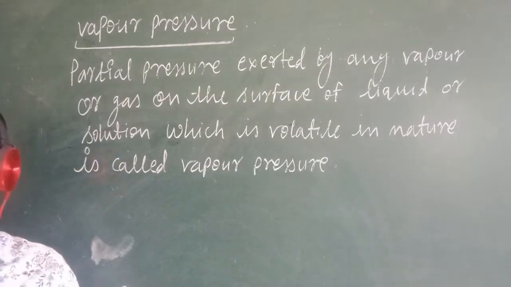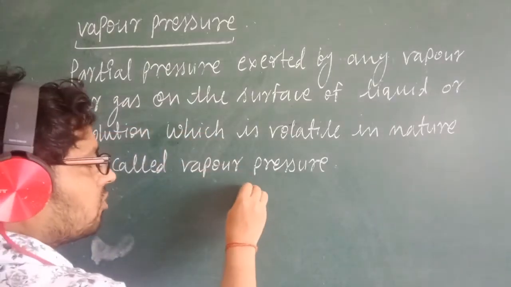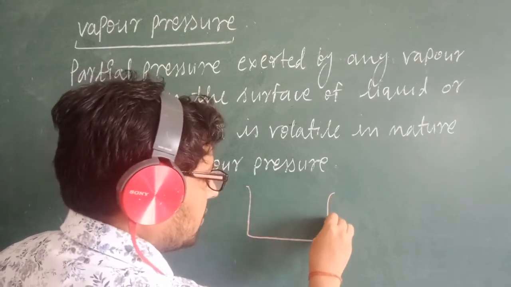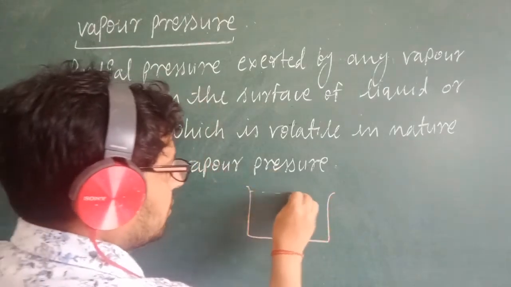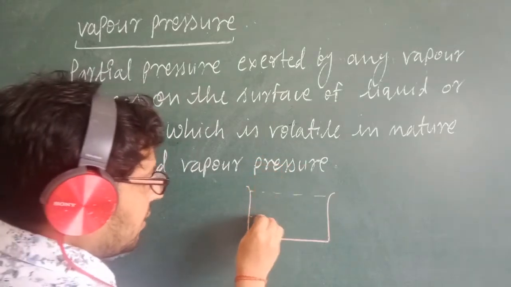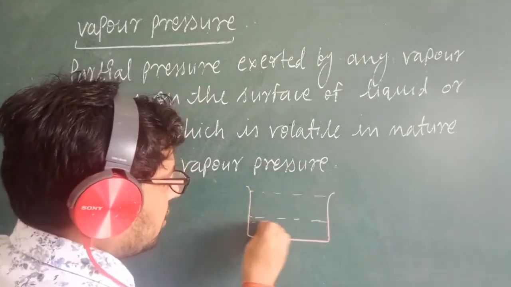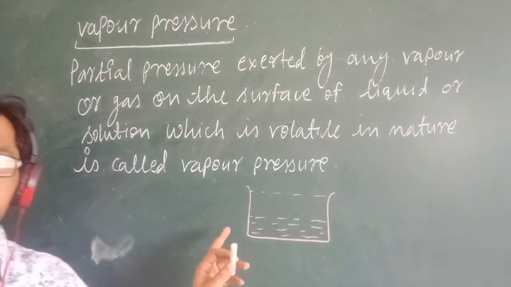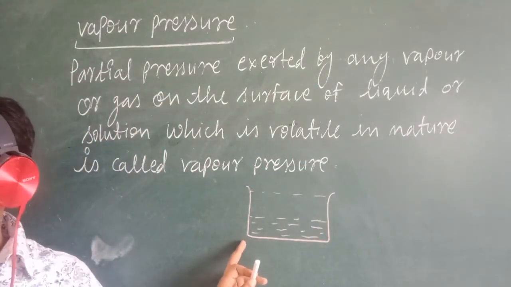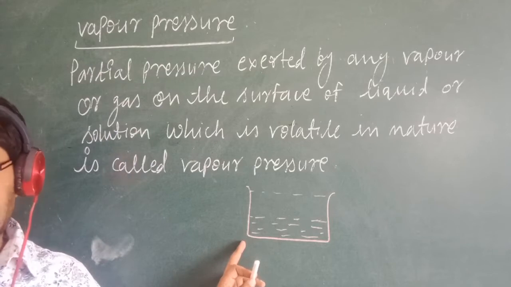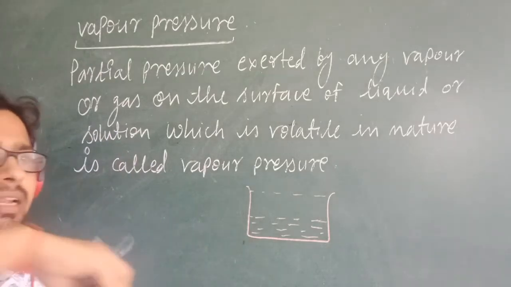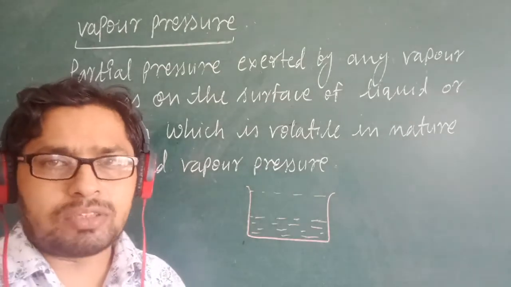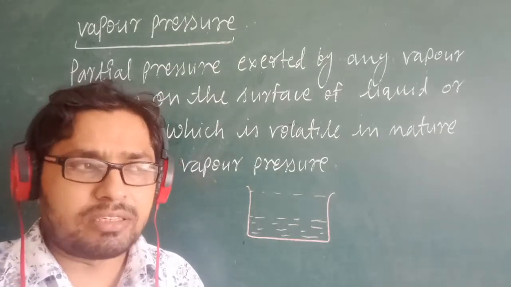Now I will be explaining with the help of a diagram. Suppose this is a container, this is closed, and here some liquid is present. Keep in mind that the liquid should be volatile. This is a must thing here. If that is volatile, what does volatile mean? That will be converted into gas, or that will be converted into vapor. That is the meaning of volatile.